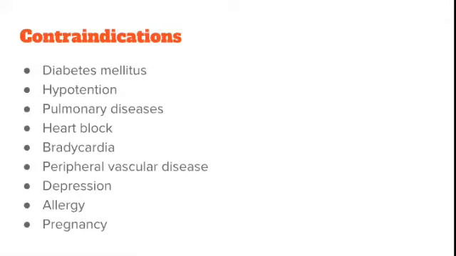It is contraindicated in diabetes mellitus. As I said, you should remember that this has to be considered first, because if a patient with diabetes mellitus comes with a severe arrhythmia and he needs propranolol, then we should think of giving it, but make sure the patient won't go into hypoglycemia. Then hypotension, and pulmonary diseases, because it causes bronchial spasm as it acts on the lungs as well. Heart block, because in heart block the heart rate is already reduced, and if you give propranolol it may go into complications. So heart block is contraindicated.